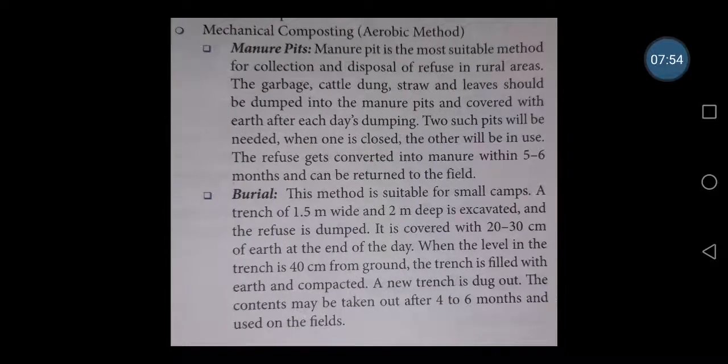Next one is mechanical composting, otherwise the aerobic method. That means composting happens only in the presence of oxygen. First one is manure pits. The manure pit is the most suitable method for collection and disposal of refuse in rural areas. In the rural areas, the garbage, cattle dung, straw, leaves, the wastes after harvest, animal waste products, all these are dumped into the manure pit and covered with earth after each day's dumping. 2 such pits will be needed. When one is closed, the other will be in use.